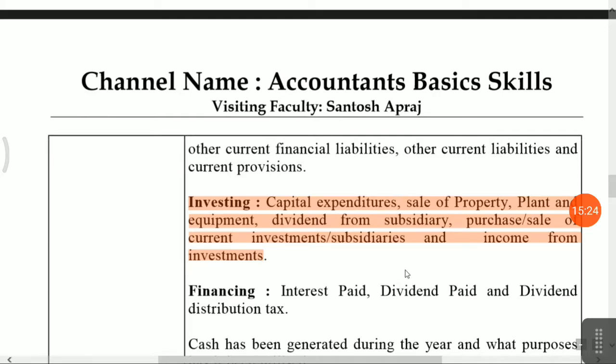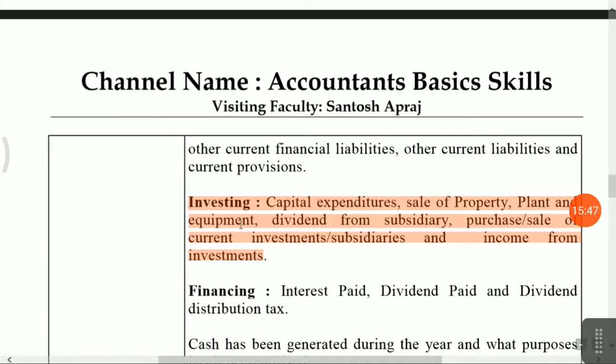Capital expenditure, sale of property, plant and equipment. If you purchase plant and equipment, you will show it here. Dividend from subsidiary is income from investing, so you have to show it here. Purchase or sale of current investment, or an investment in a subsidiary, is also reflected here, and income from a new investment, that you have to disclose.